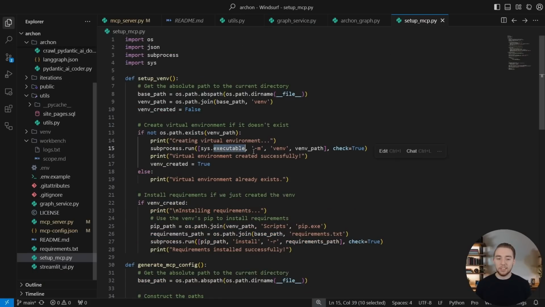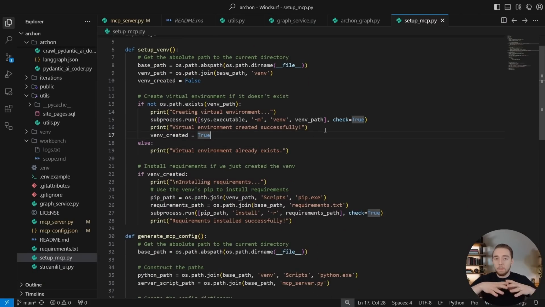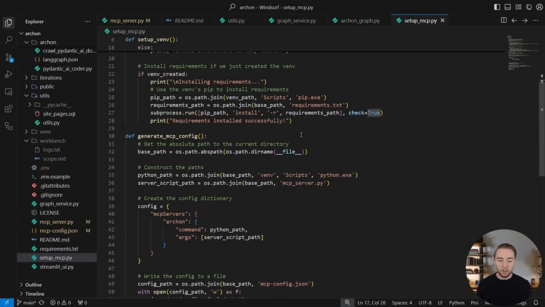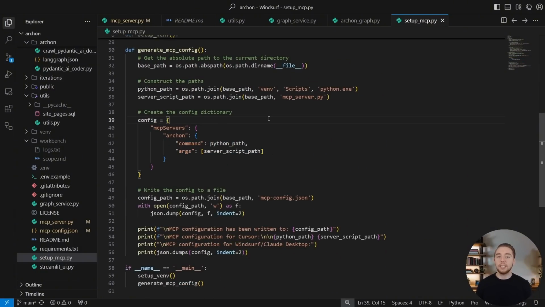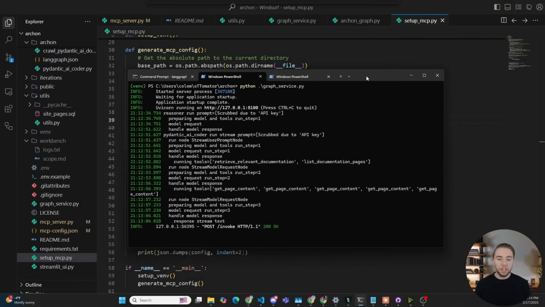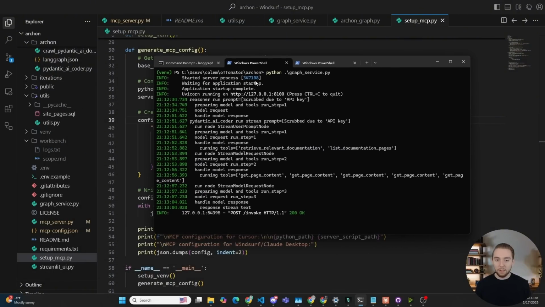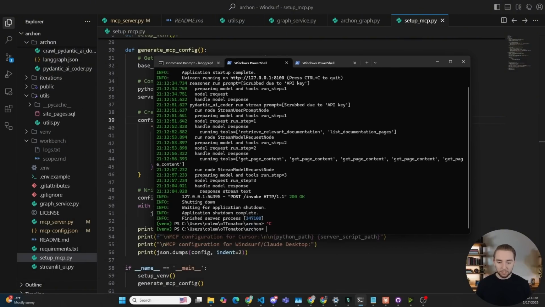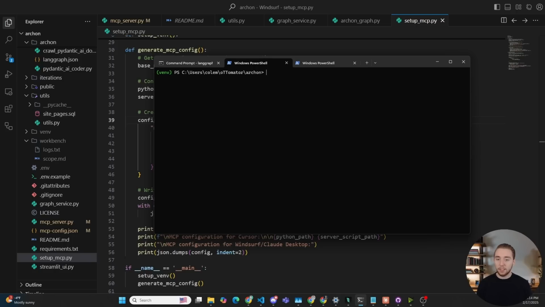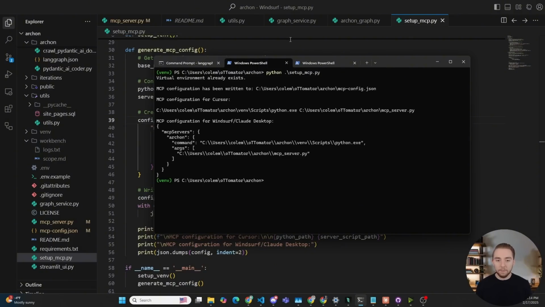And then I also have this neat little script that I have created. I have this in the instructions as well. But it'll completely set up your virtual environment for you, and it'll even generate the MCP config to put into Cursor or Windsurf. So I'll actually pop up my terminal here. I'll even show you that. So this is the API endpoint that we have running right here. But if I stop this and I run the command python setup_mcp.py, my virtual environment is already created, so it skips that step.